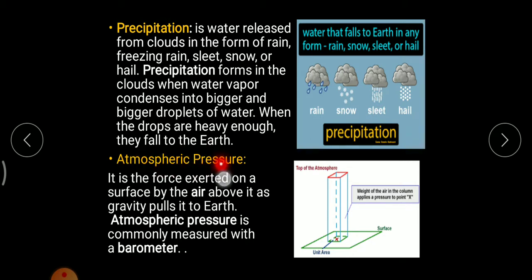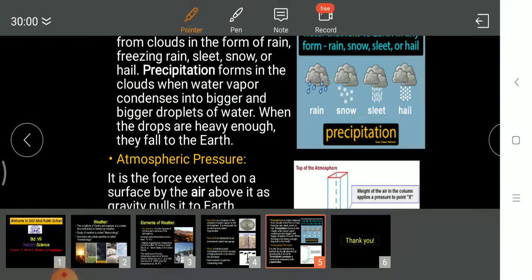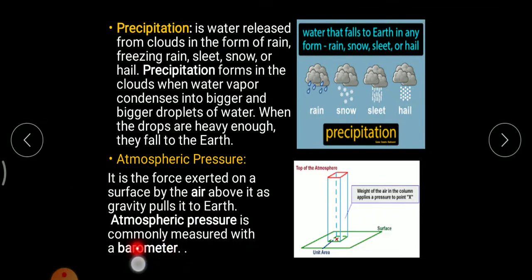Atmospheric pressure is simply a force exerted by the air above the surface of the earth. It is measured with an instrument which is known as a barometer. As you can see, an example is given over here. This is a small area, and in this area, the atmosphere is creating a pressure.